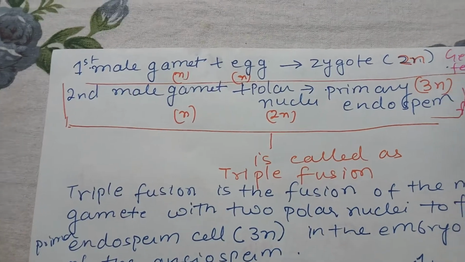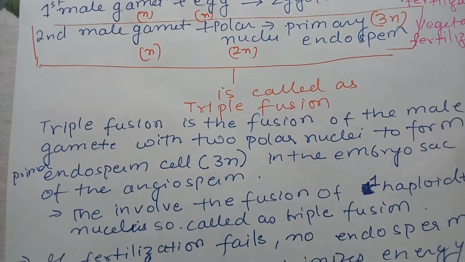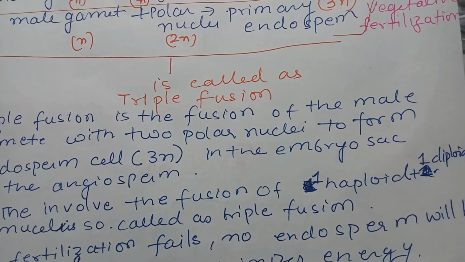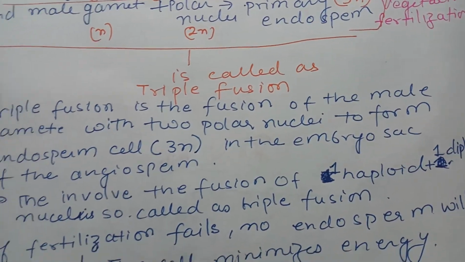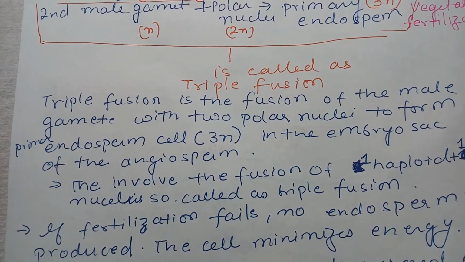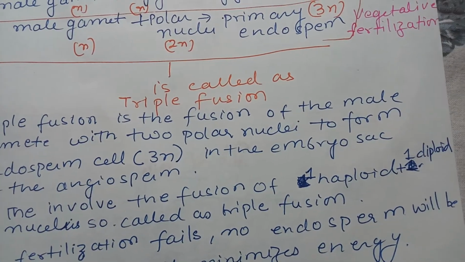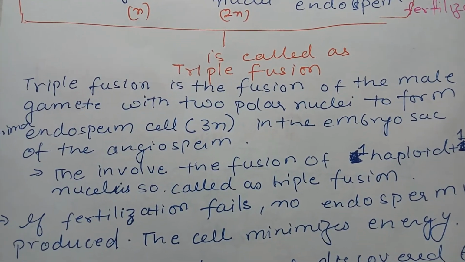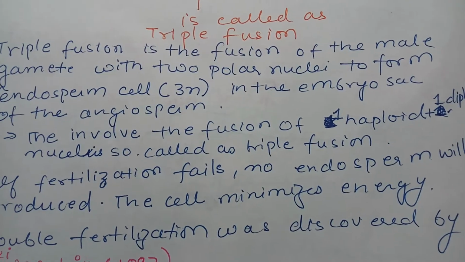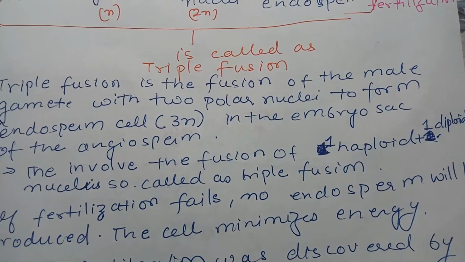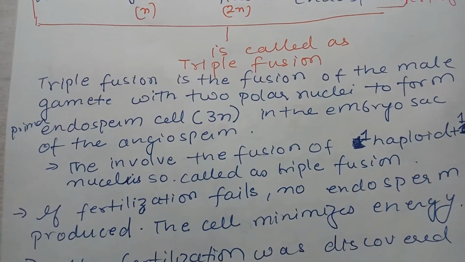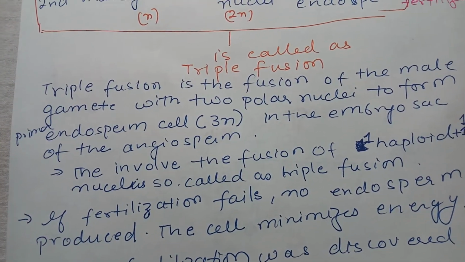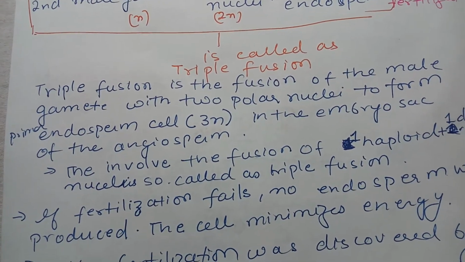The second step is called triple fusion. Triple fusion is the fusion of a male gamete with two polar nuclei to form the primary endosperm in the embryo sac of angiosperms. This involves the fusion of one haploid and two diploid nuclei, so that's why it is called triple fusion.